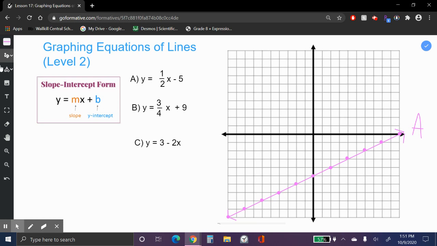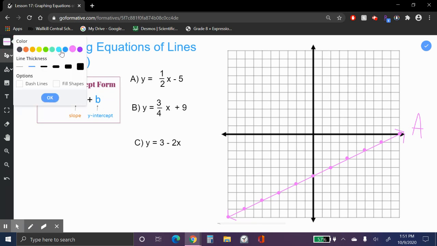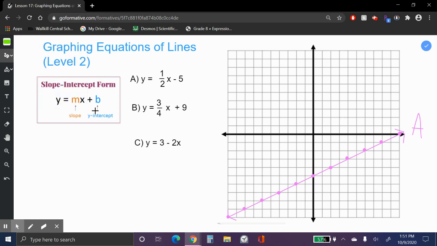All right, let's look at the next one. Let me change my color here. Let's do green and make my dots thicker. The next one hits the y-axis at 9. You go up 3 to the right 4. So from the origin, we're going to go up 9, make our dot.